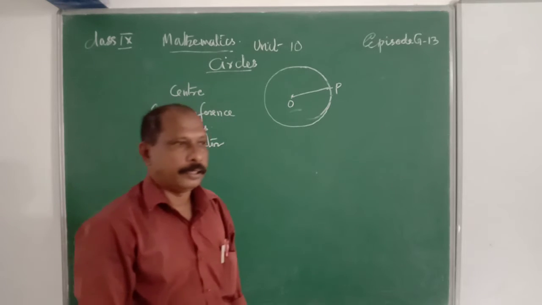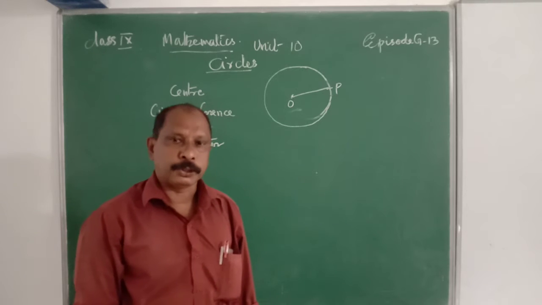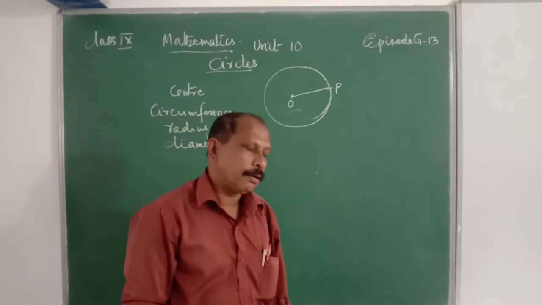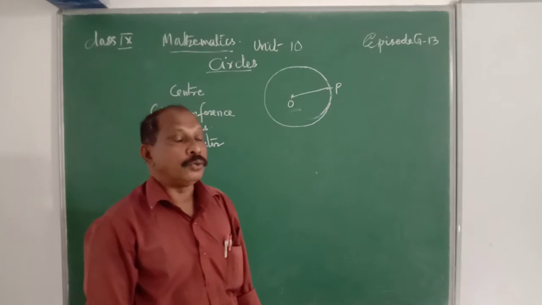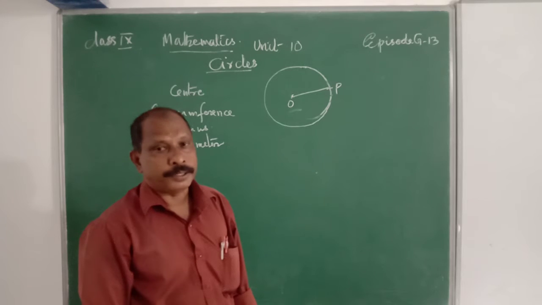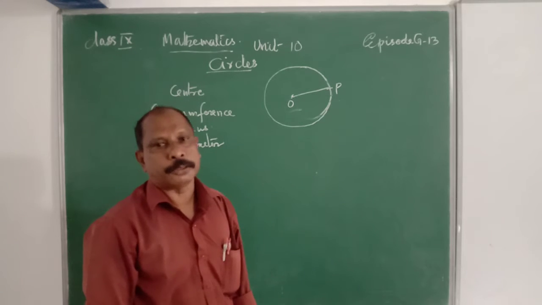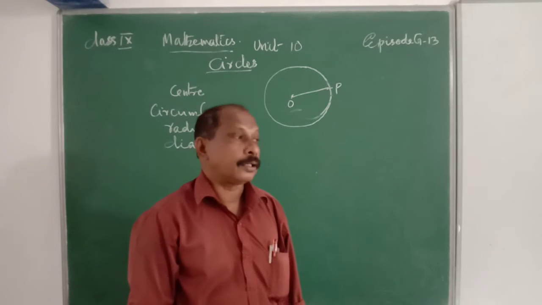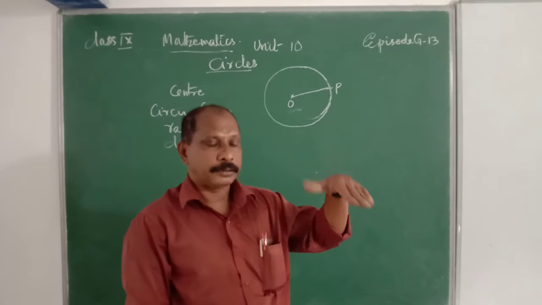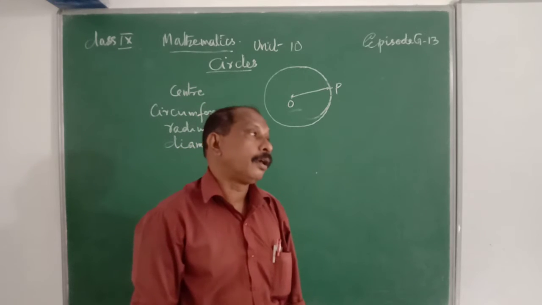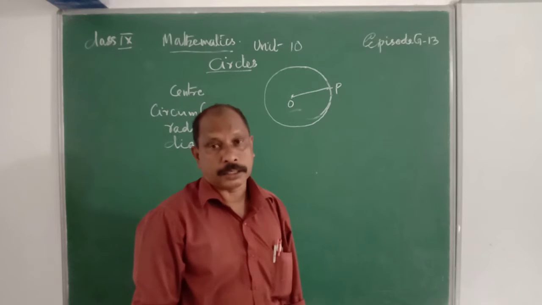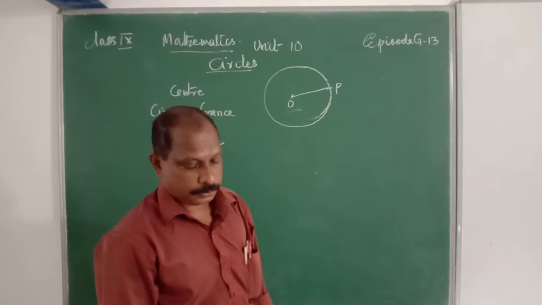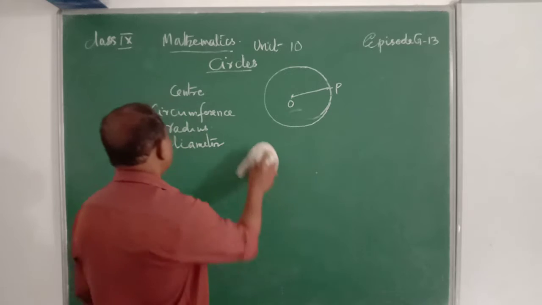Therefore, we know that in a plane, any point moving with respect to a fixed point, the path traced by that point is a circle, or it is the union of all points equidistant from a fixed point. The common fixed point is known as the center of the circle. The path traced is known as the circumference of the circle. The distance of any point on the circle from its center is the radius. Twice the radius is the diameter. Clear?